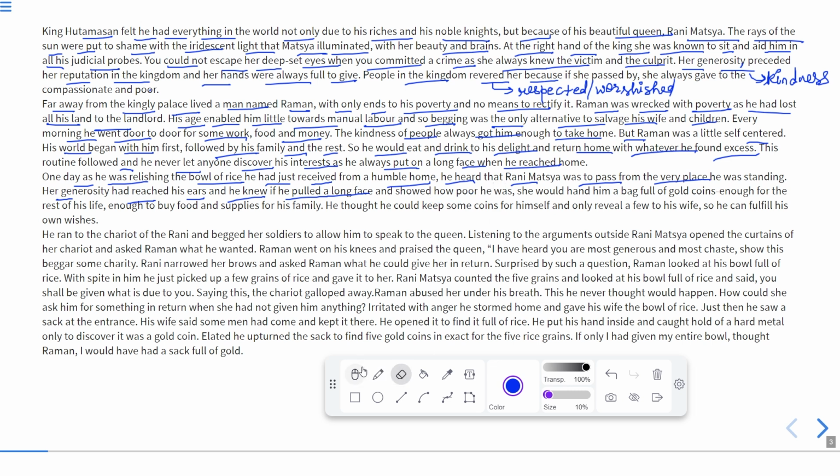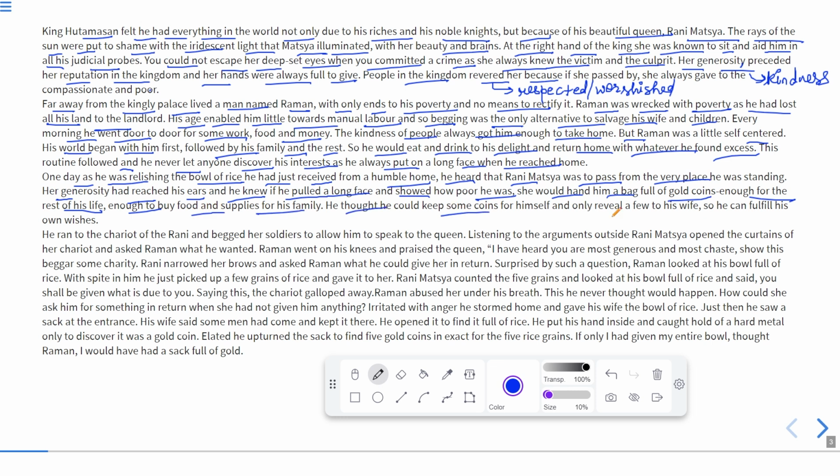If he showed how poor he was, she would hand him a bag full of gold coins. He knew that if he showed his poorness to the queen, she would definitely help him out and give him a bag full of gold coins, enough for the rest of his life, enough to buy food and supplies for his family.